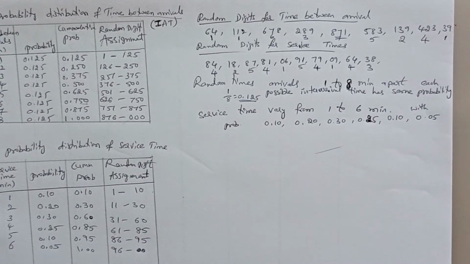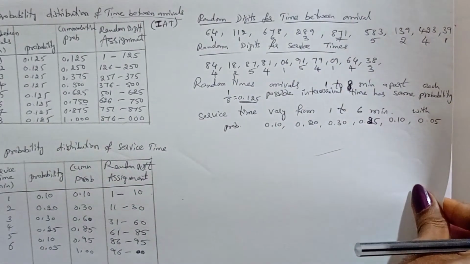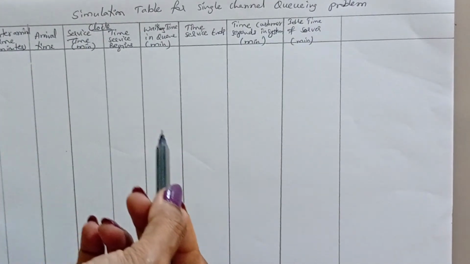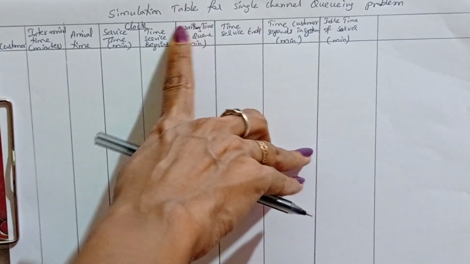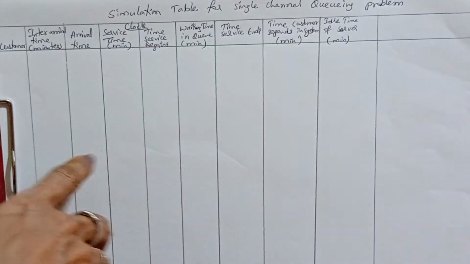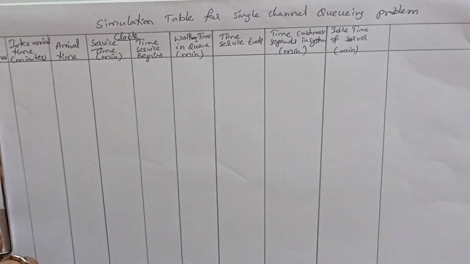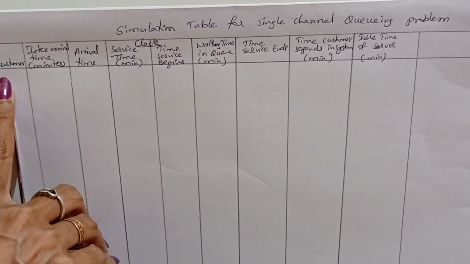Now we'll construct the simulation chart by observing these values. These are all the parameters we need to consider while constructing the simulation table for a single channel queue. First column is customers.